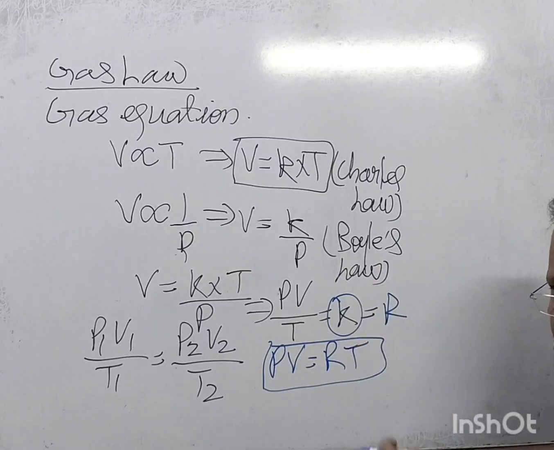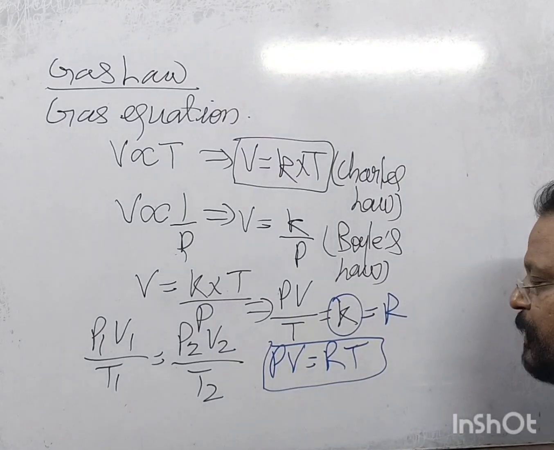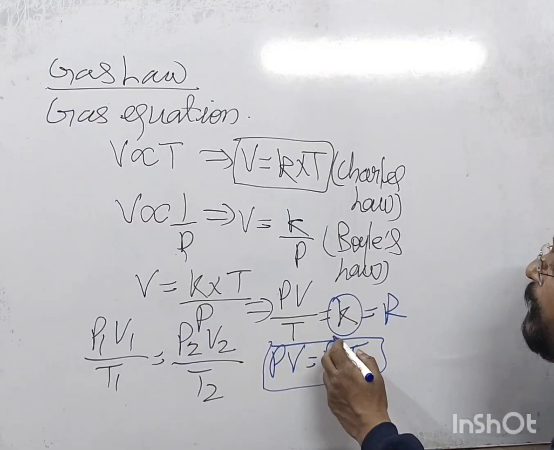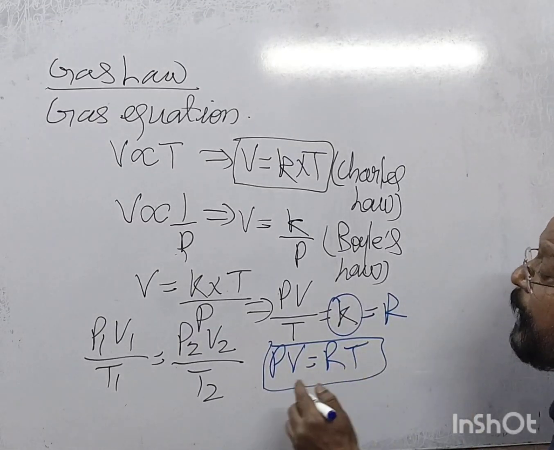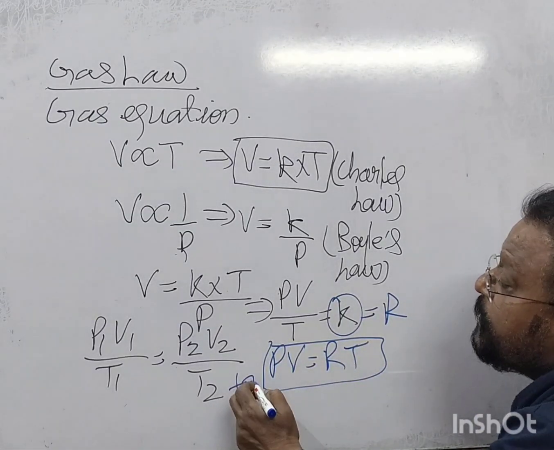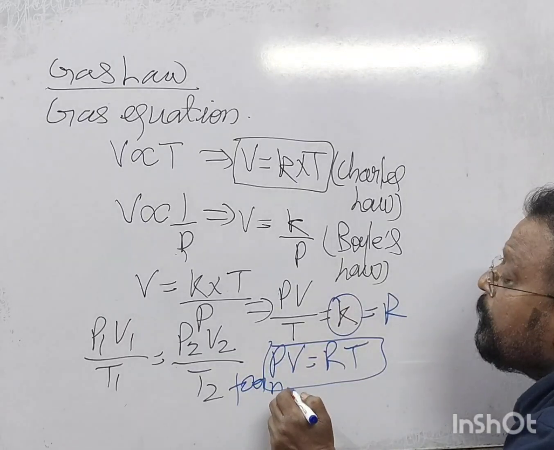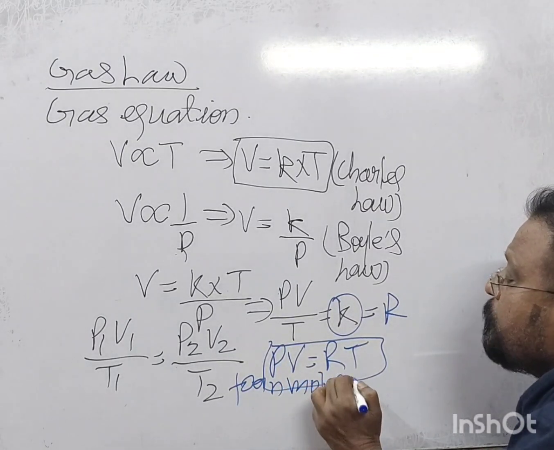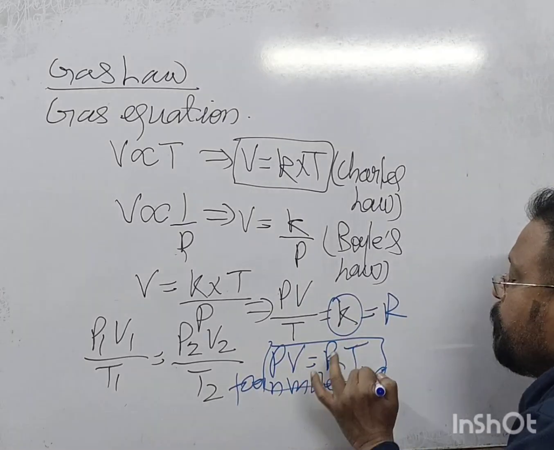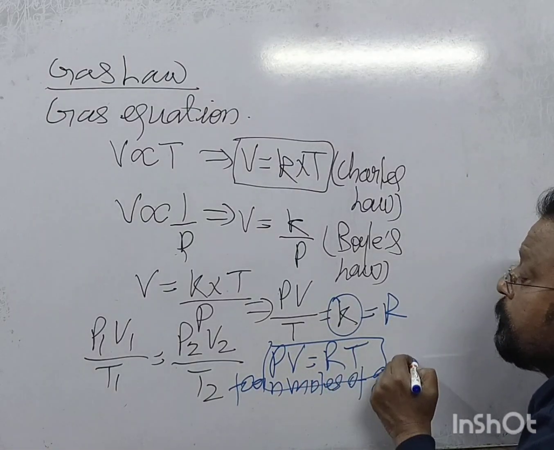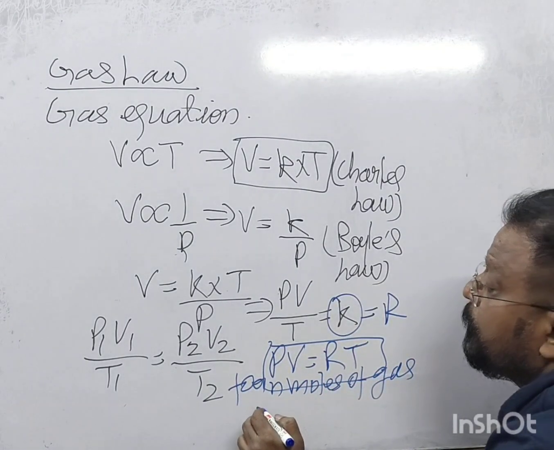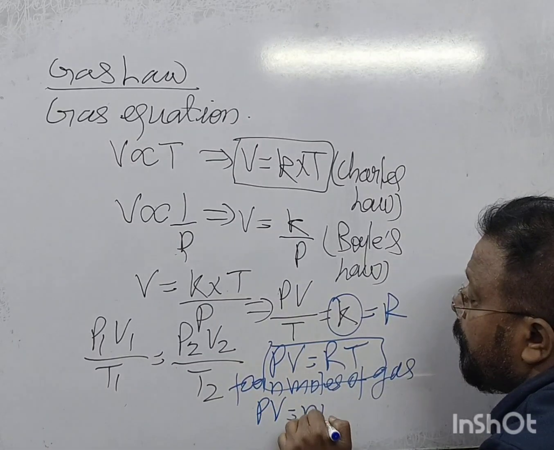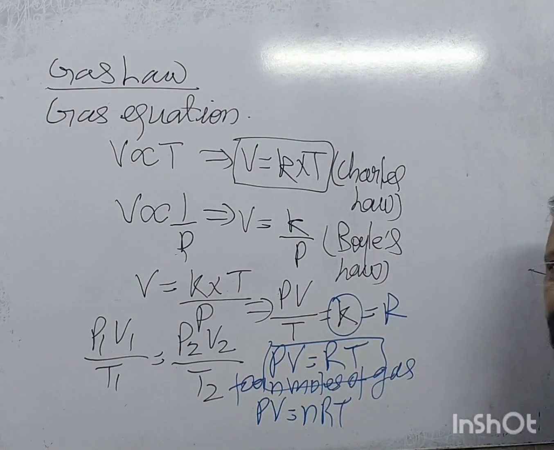आगे जब we will go in higher classes, this is the gas equation we have, where R is the gas constant, and for n moles of gas PV is equal to nRT, right?